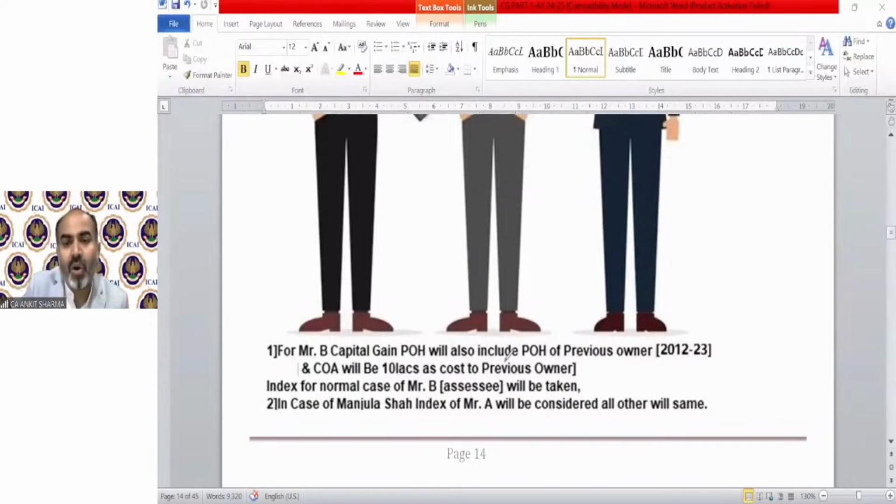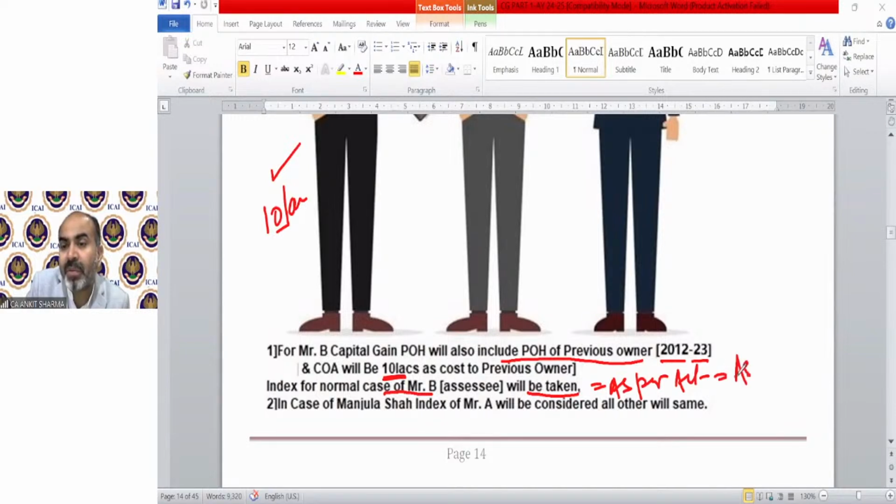the period of holding will also include the period of holding of the previous owner. So we will consider the period of holding of the previous owner also, that is from 2012 till 2023. Clear? The cost of acquisition will be of the previous owner. So the previous owner purchased this property for 10 lakh rupees, so the cost of acquisition will be taken as 10 lakh. The index for the normal case, that is for assessee B, will be taken. Normal case means as per the act.